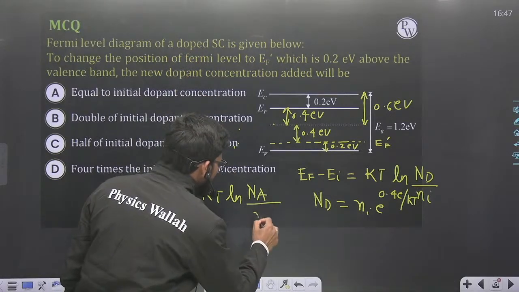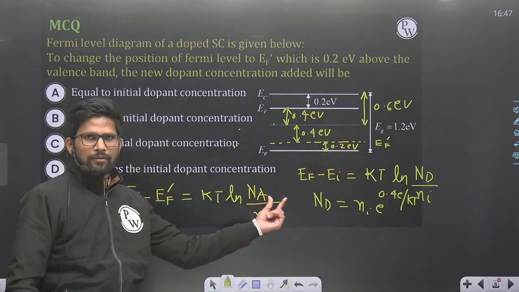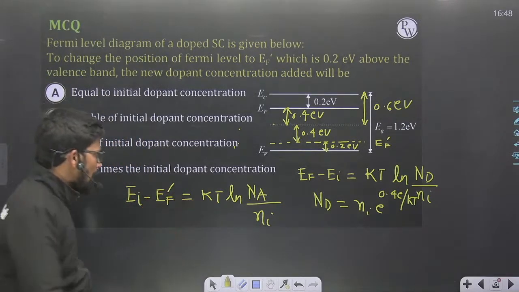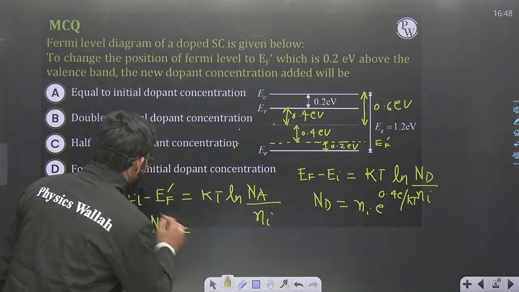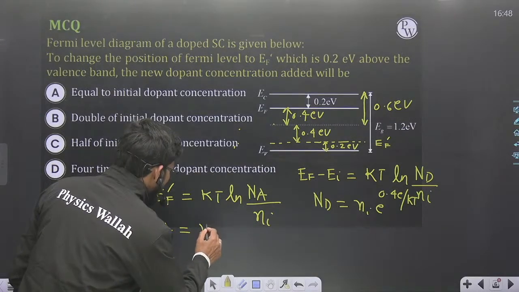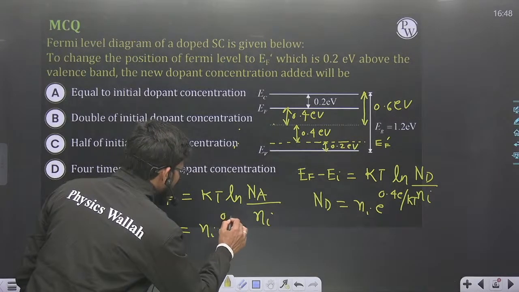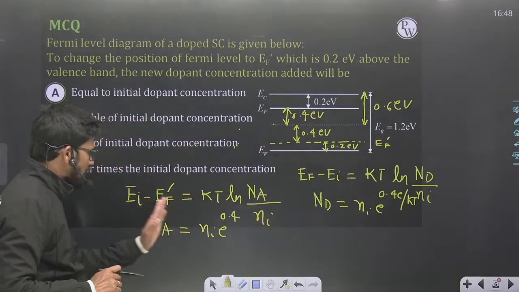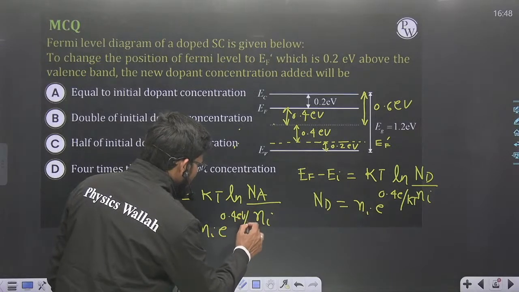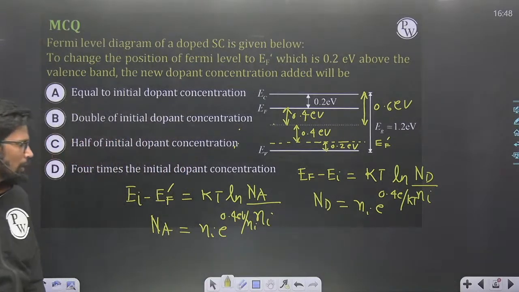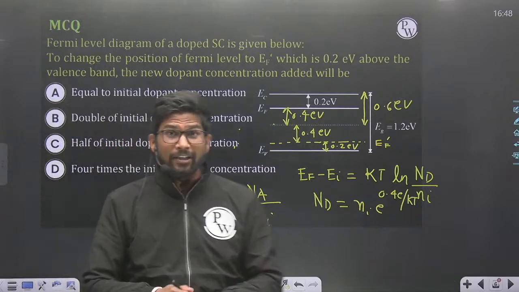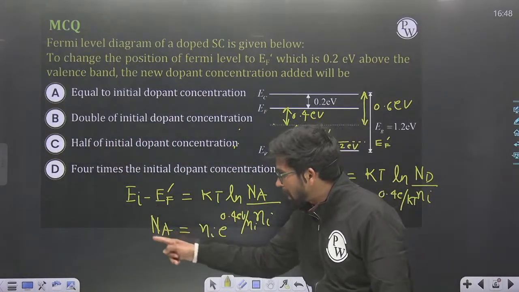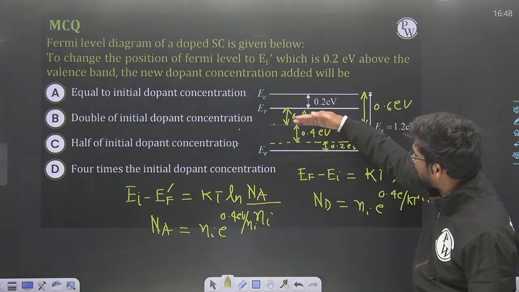Then the Fermi level will shift from EI to EF dash, and this Na will be Ni e to the power (EI minus EF dash) upon KT, because this shift is a downward shift. EI minus EF dash is 0.4 electron volt. So if the semiconductor is already of pure type, then only I will add this much of acceptor, and the Fermi level will shift from EI to this.